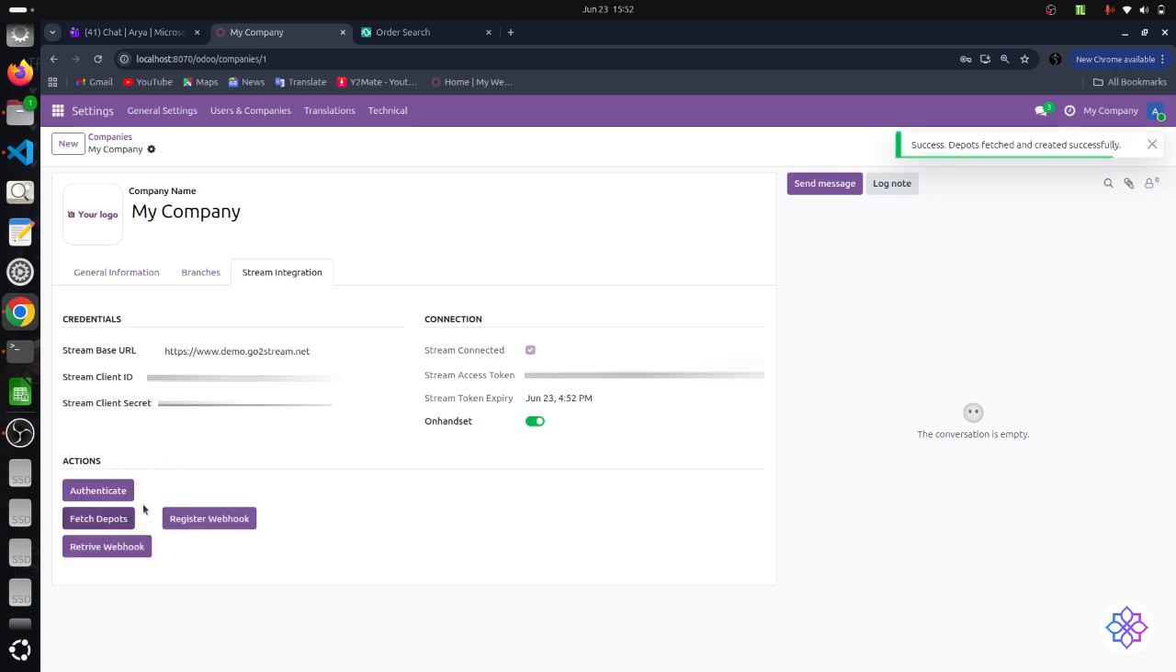After authentication, we can click on this Fetch Reports button. This will retrieve all the available reports from Stream and store them in Odoo, so that they can be used during order processing. I will show you all the reports which are fetched from Stream later in this video.